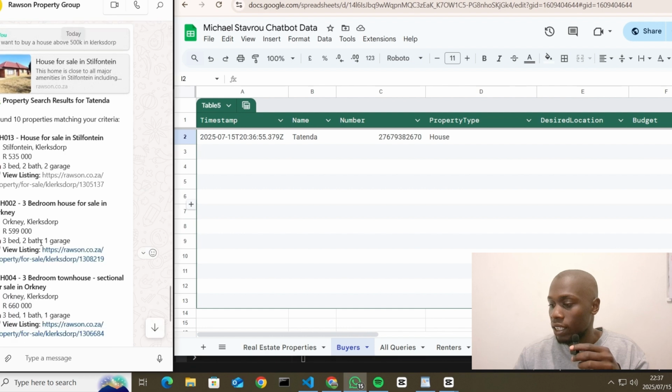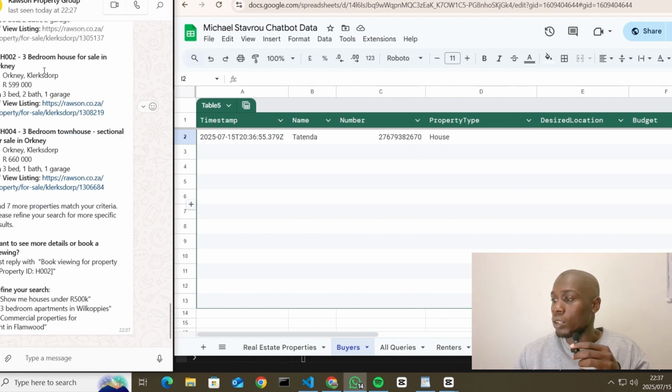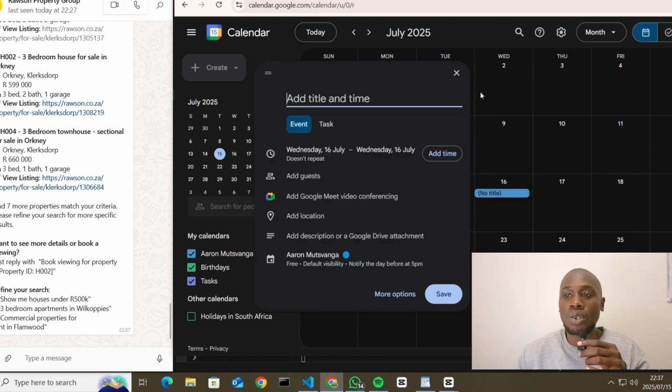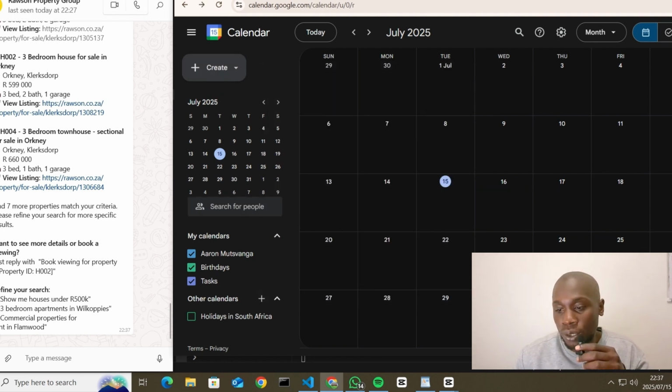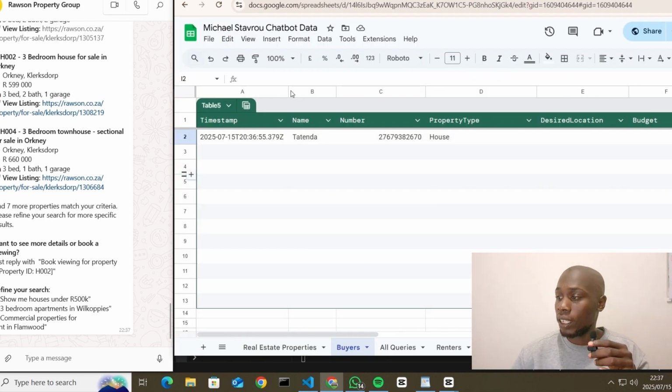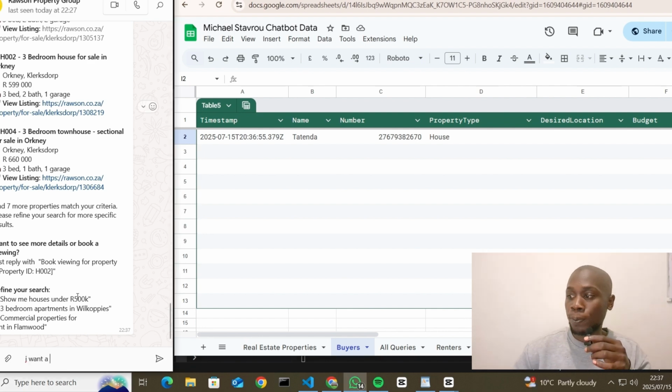It saves the thing. So when you come to the buyer sheet, it says we want to buy a house, and then it's going to make some notes, just give it time. Then it just shows us anywhere in Klerksdorp. It's showing us Orkney, Stilfontein, so it's trying to push houses. So now we're actually going to do the booking. The calendar is empty. Today is the 15th. We'll try to book for the 16th and the 17th, so there are no bookings here.